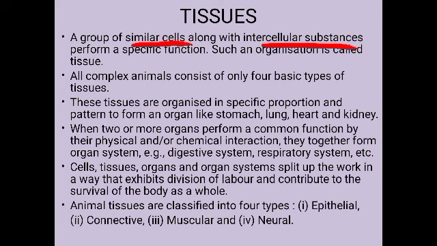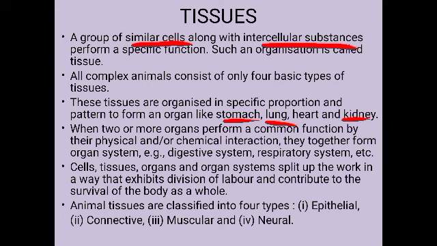These tissues are organized to form certain organs. Okay, these tissues are organized in specific proportion and pattern to form an organ. Like we can say the stomach, lung, heart, kidney, etc. These are the examples of organs. So these organs are formed by the joining of different tissues in specific proportion or in particular pattern. Okay, so they join together to form the organs like stomach, lungs, heart, kidney, etc.